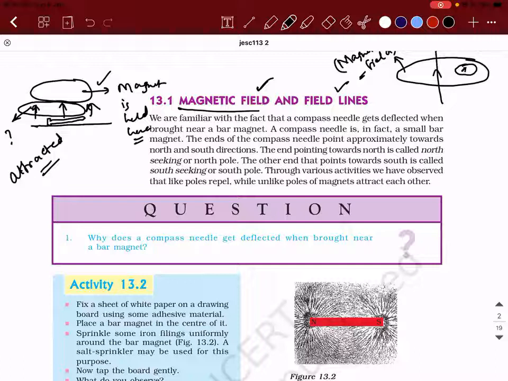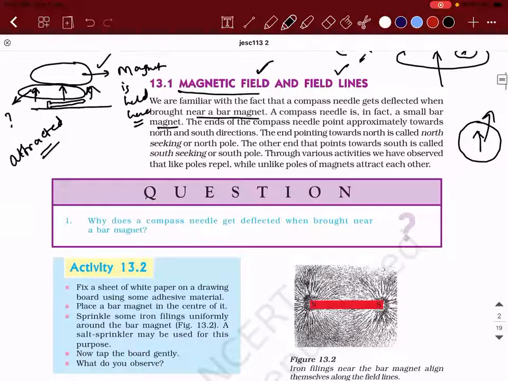So we are familiar with the fact that a compass needle gets deflected when brought near a bar magnet. No doubt in that. A compass needle is in fact a small bar magnet. If someone asks you, there is a one mark question often asked: what does a compass needle basically consist of? It consists of a needle, right? With a pointer like this. That needle is what we call a small bar magnet.